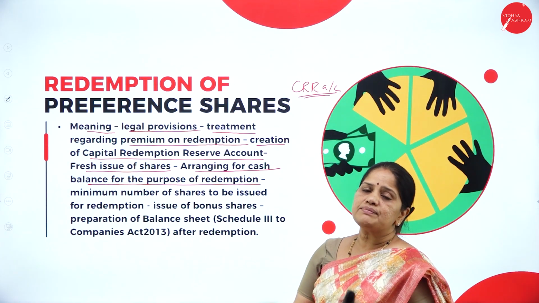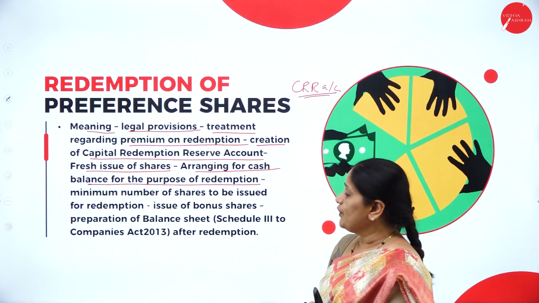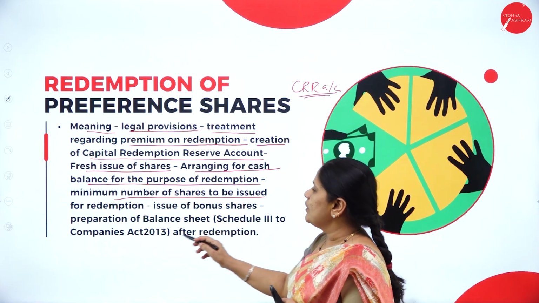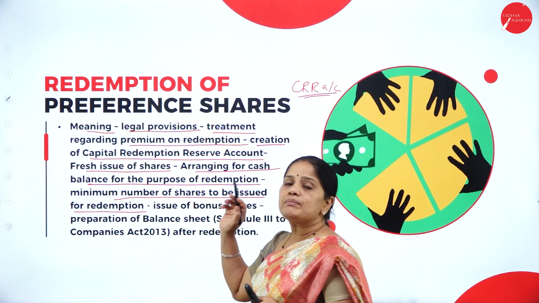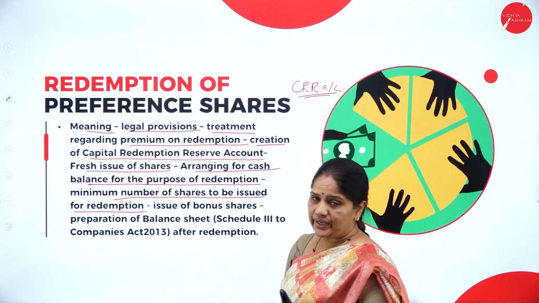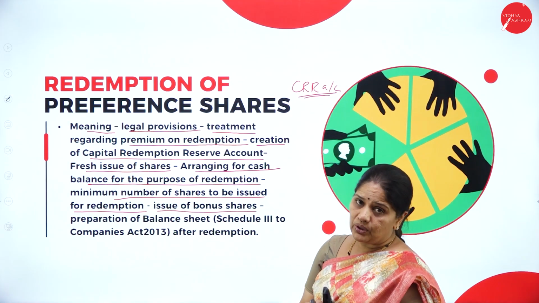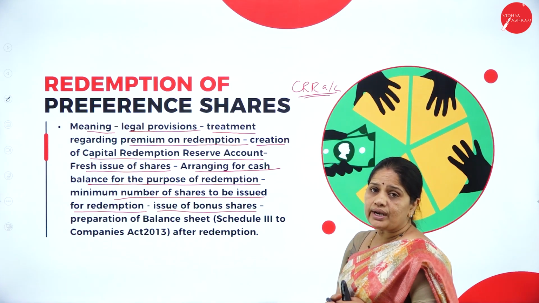So these are the various methods where you can arrange for cash. Then minimum number of shares to be issued for redemption. So what is the minimum number of equity shares you will be issuing for redemption? Then next one is the issue of bonus shares. Now how do we issue bonus shares?